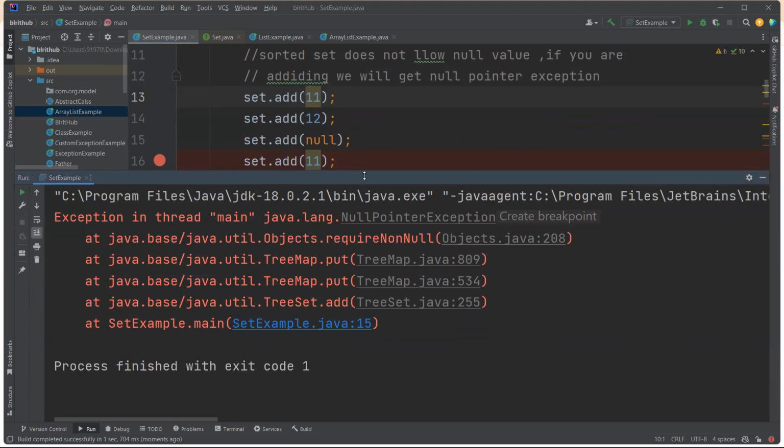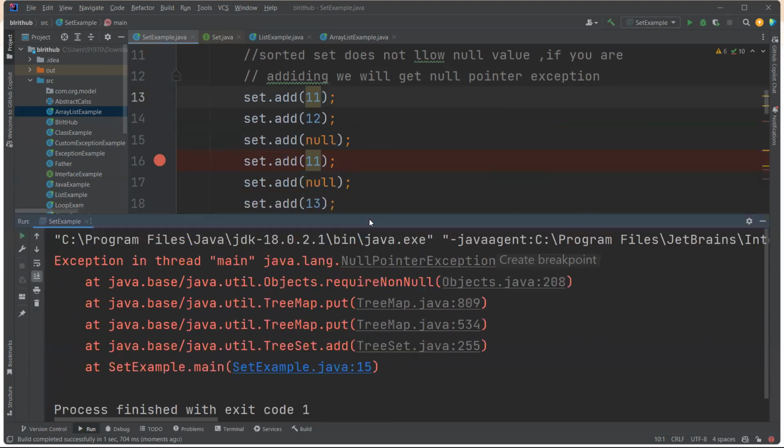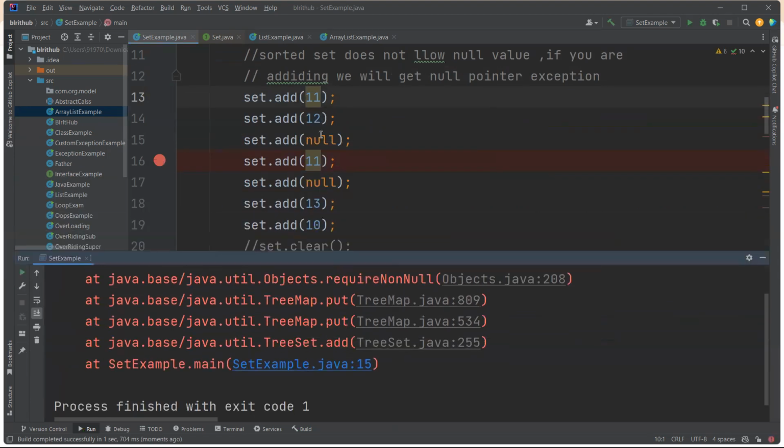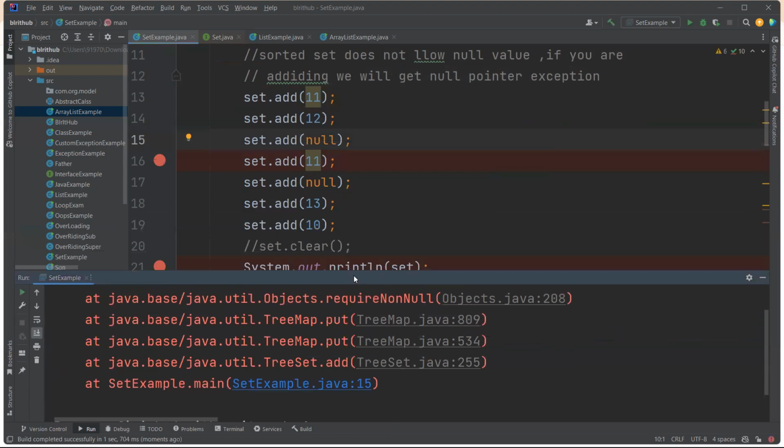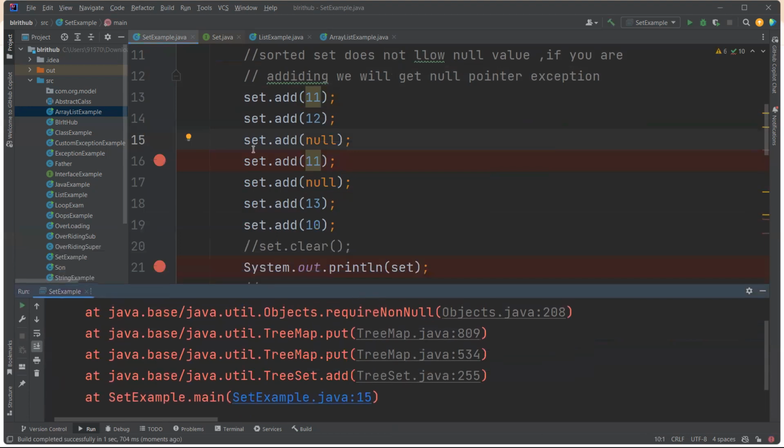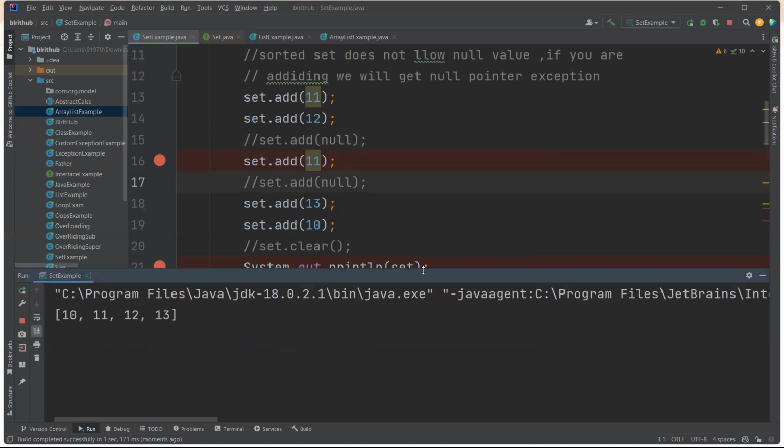Sir, I am sorting, comparing the first value, second value, third value, fourth value internally using the Comparable or Comparator interface, so please don't allow null value here. Now you can run, and it will sort your elements: 10, 12, 13, 15, 14, 12, 13.